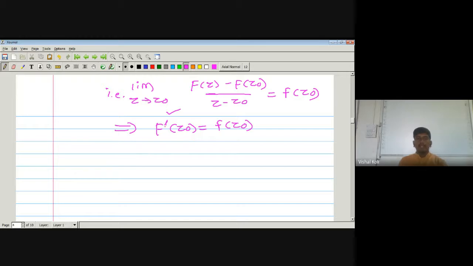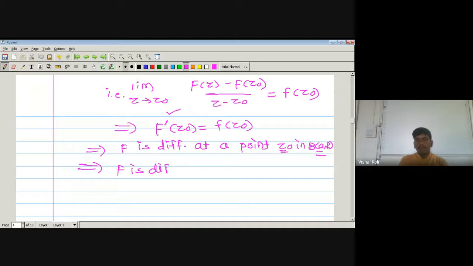Okay, which implies capital F is differentiable at a point Z naught in open ball about A of radius R. But we have chosen this point Z naught arbitrarily in our given open ball about A of radius R. Then it must be differentiable on the whole open ball, which implies capital F is differentiable on open ball about A of radius R.